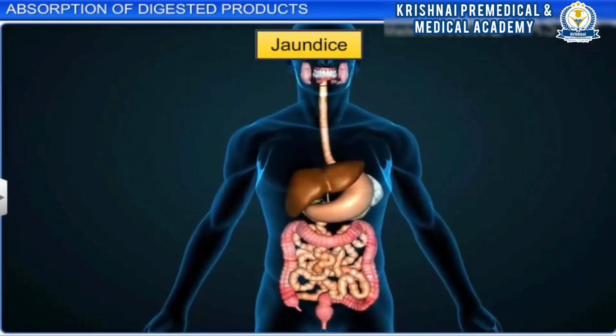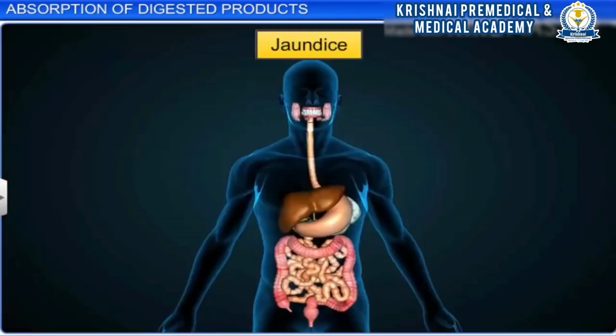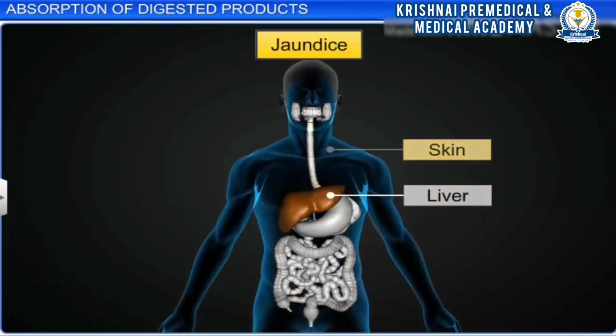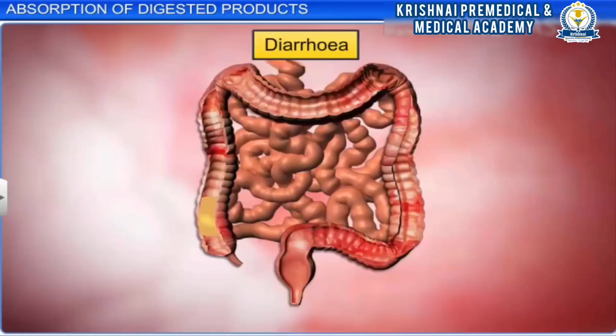Medical conditions such as jaundice result from an excess of bilirubin, or bile pigment, in the tissue and body fluid. It affects the liver and causes the skin and eyes to turn yellow due to the deposit of bile pigment. Diarrhea is another condition in which there is increased liquidity of fecal discharge and bowel movement.